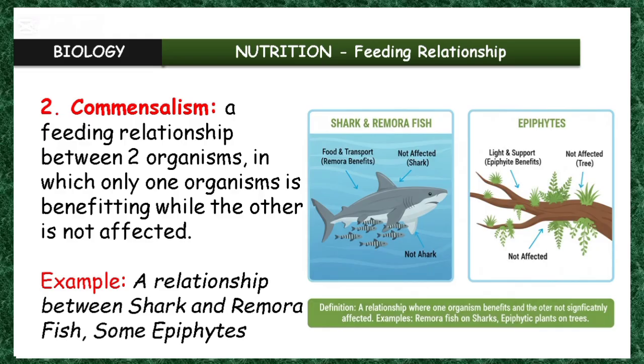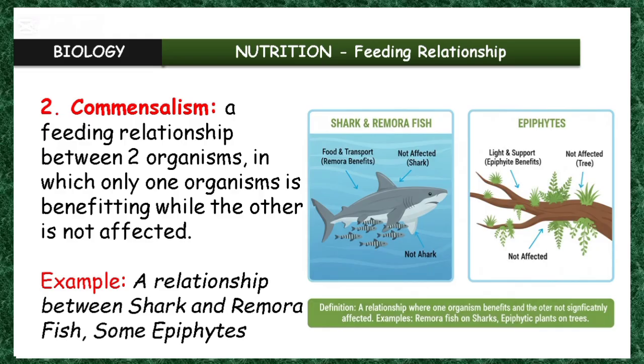The remora fish will obtain leftover food from the shark, and the shark is not affected in this case. We have some epiphytic plants also, epiphytes. Some epiphytes live on bigger trees, and they are not affecting the bigger plant in any way. We also have that as a commensal relationship.